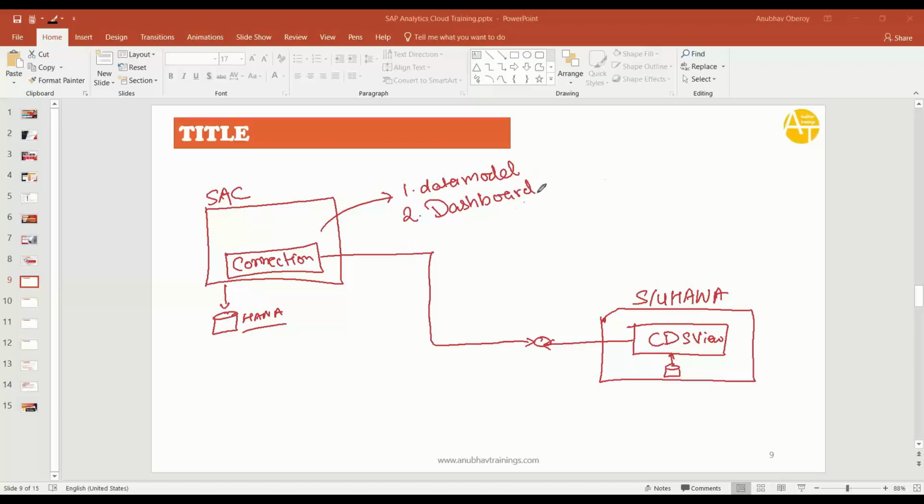And the next and last step is we will build a dashboard in the SAC system. First and foremost, you need to understand the data model we have. That is why I've taken this easy example, which anyone can relate to, even if you are not coming from a functional background in the SAP world. Everyone has watched the Olympics, and you all know every country contributes to the Olympics. They send their best athletes, and then they try to win as many medals as they want. Of course, the hunt is always there for the gold. So this is the data set.